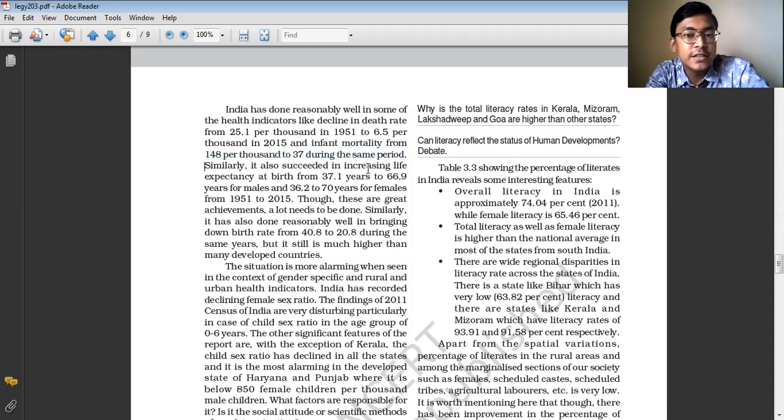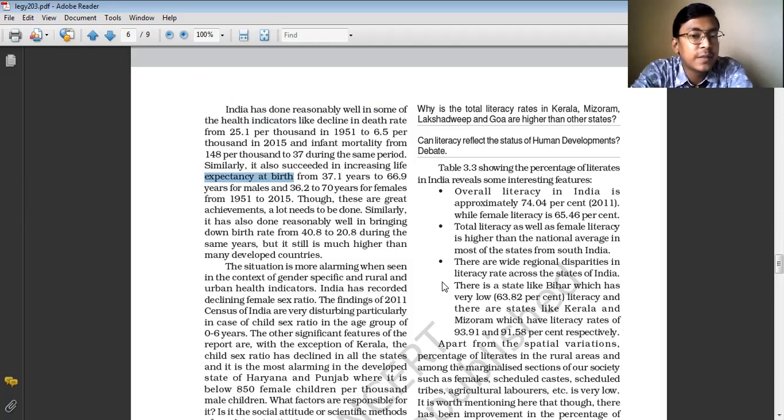Similarly, it also succeeded in increasing the life expectancy at birth from 37.1 years to 66.9 years for males and from 36.2 years to 70 years for females from 1951 to 2015. Okay, so life expectancy at birth. Life expectancy at birth means when a child takes birth, what is the average age that child will survive? That is known as the life expectancy. So the life expectancy at birth has increased in our country from 1951 to 2015.